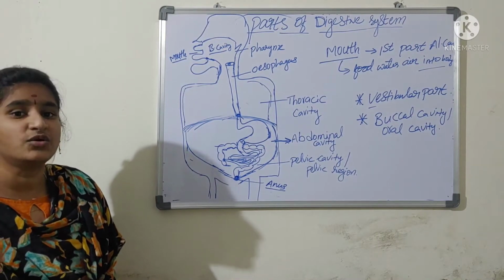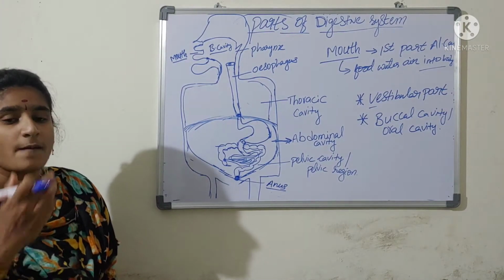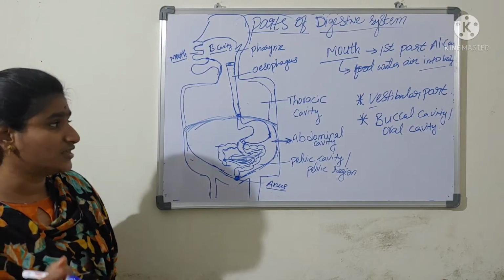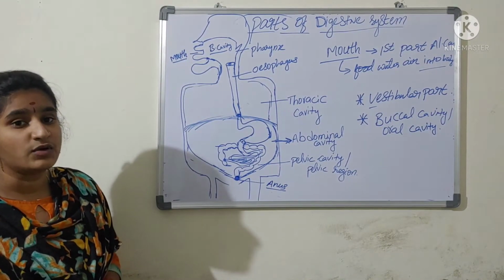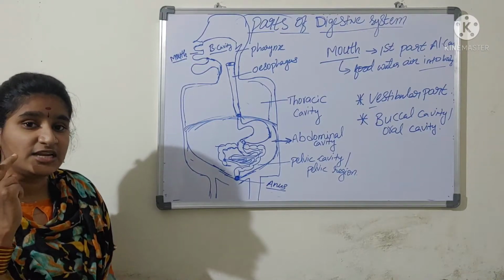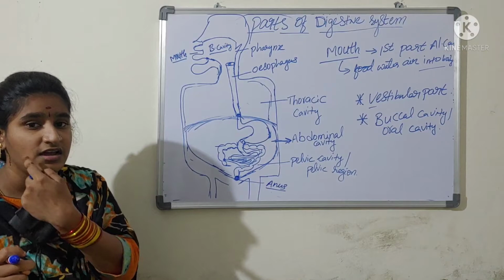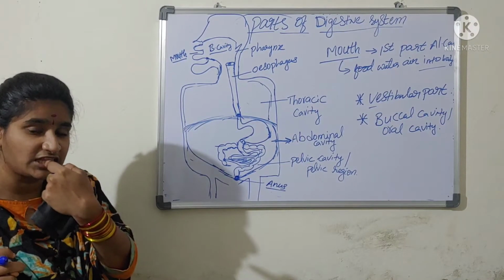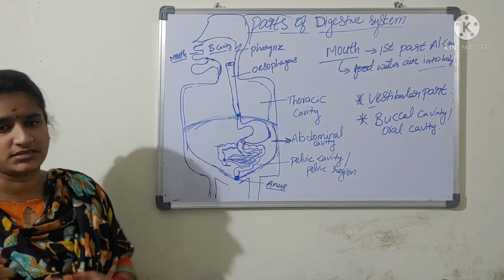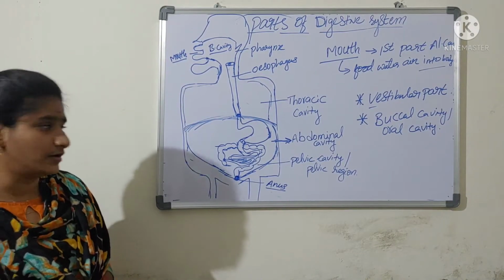It is also the space between the cheek and the jawbone. This small space we call the vestibular part.